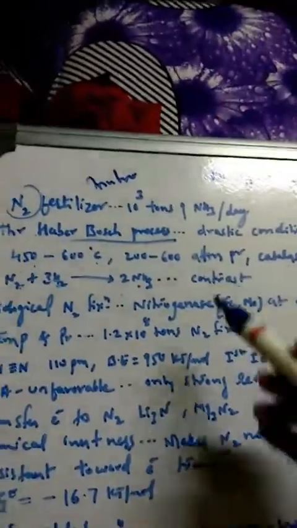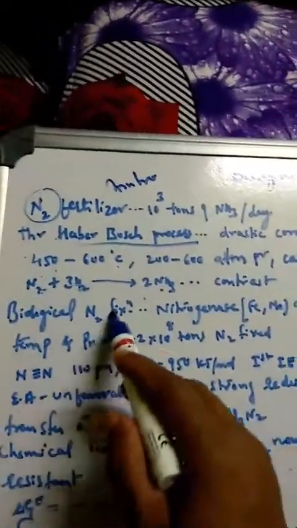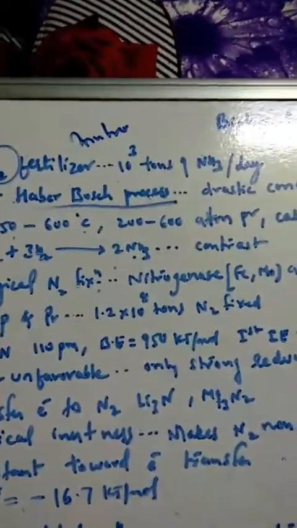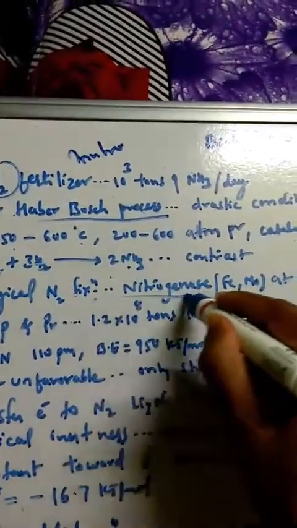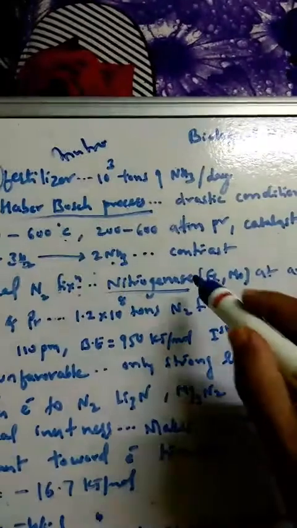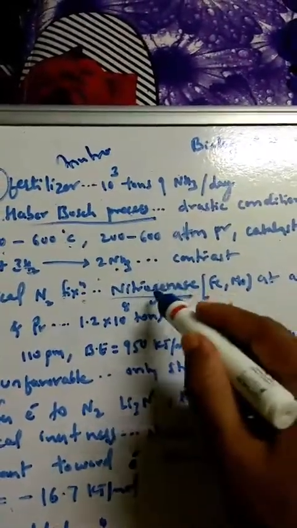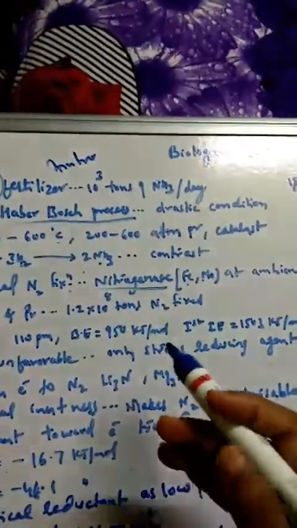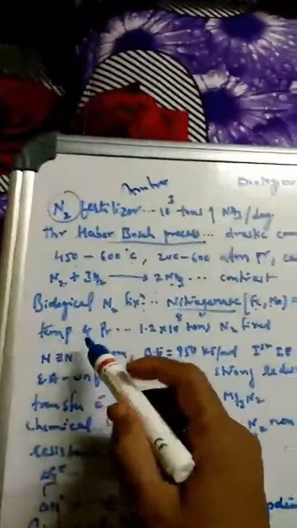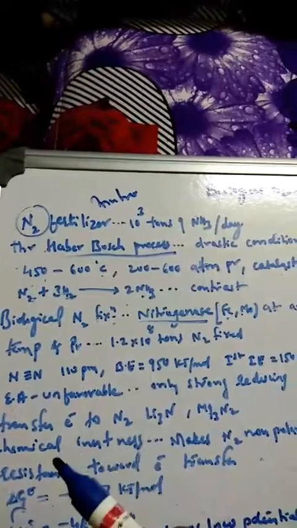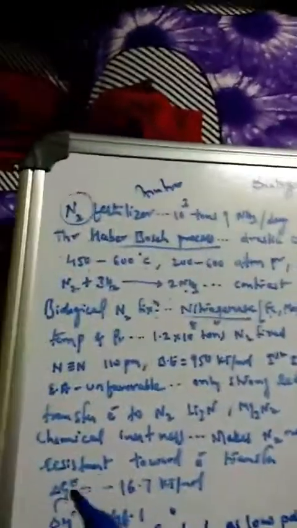But in contrast, in biological nitrogen fixation there is an enzyme called nitrogenase, which contains iron and molybdenum. The speciality of this is that it works at ambient temperature and pressure, whatever the surrounding temperature and pressure is.